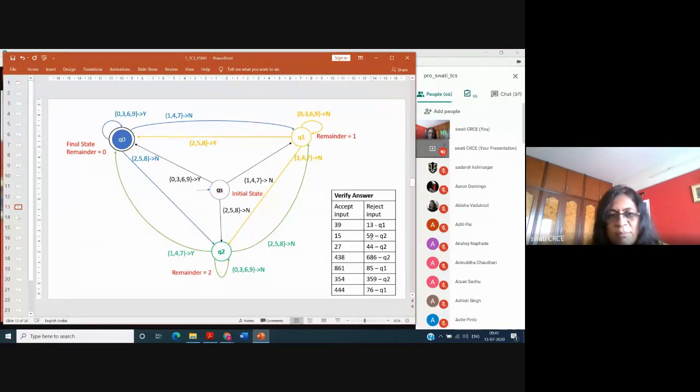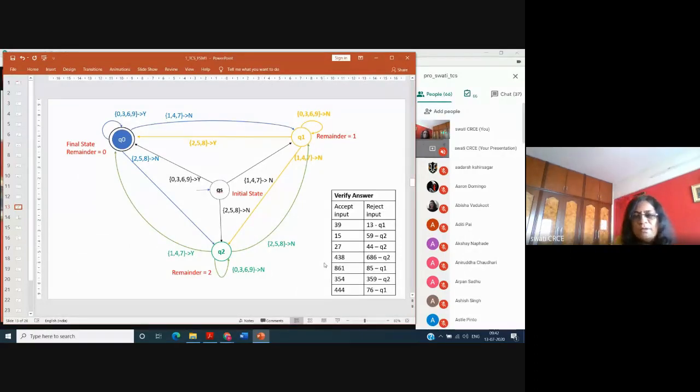Okay, now I'm taking the number 59. So 5 and 9, so the remainder is 2. With 44, with 4 here, and with one more 4, it is in the state Q2. With 6, it is going here, 86. So with 8 here in Q2, and with one more 6, it is here in Q2. So 686 also Q2, remainder 2, and the output generated is equal to capital N.